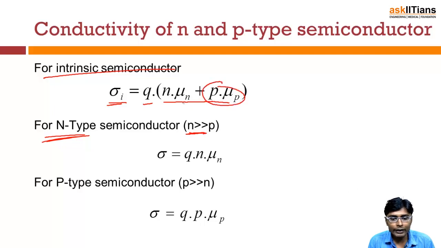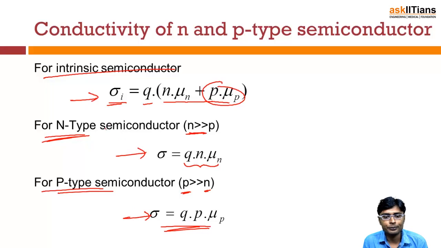So the conductivity in the N-type semiconductor will be mainly due to Q n mu n. Similarly, for the P-type semiconductor, the holes are more than the electrons, so the conductivity will be more or less equal to Q p mu p. So here we can see the conductivity for intrinsic, N-type, and P-type semiconductors.